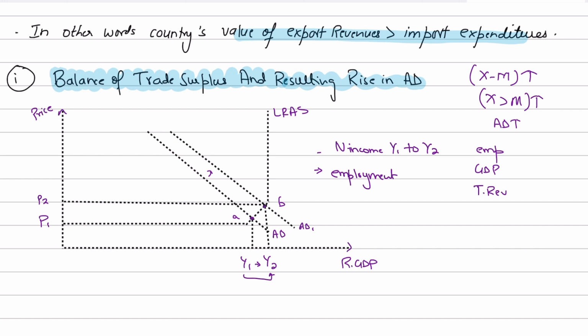And that would, because we know that the demand for labor is derived demand, so they would hire more labor, and that would increase the employment rate in the economy and provide more employment opportunities to a lot of domestic workers. So that is why the employment will increase.